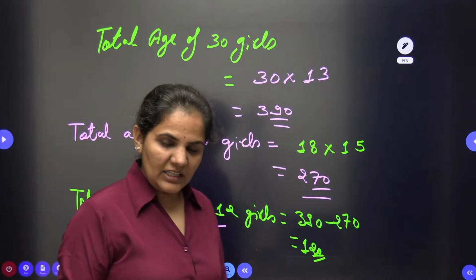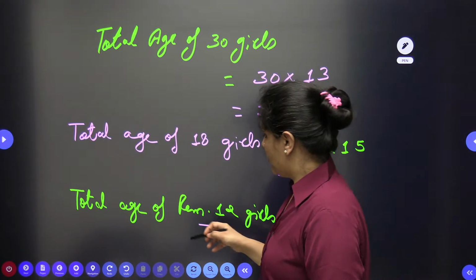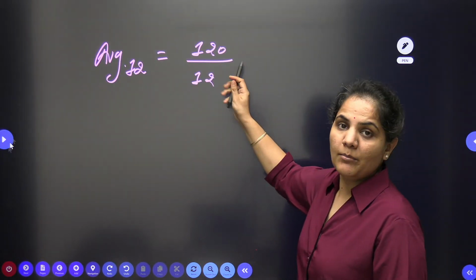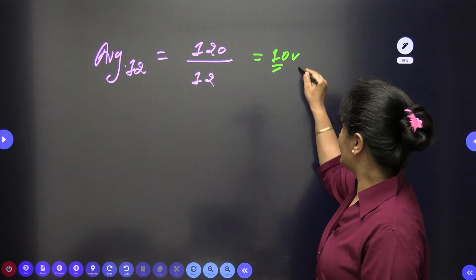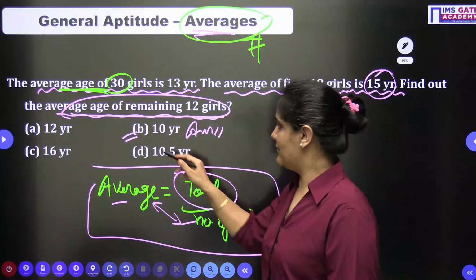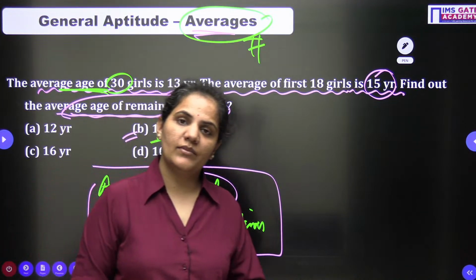Average is nothing but the sum, meaning the total of all the things, divided by the number of items. So here the total is 120 divided by the number of persons. The number of persons here is 12. When you solve, your result is 10. So the final answer will be 10, my dear students. Very easily we can solve it. Literally very easily we can solve it.